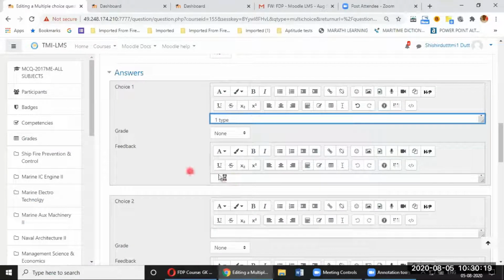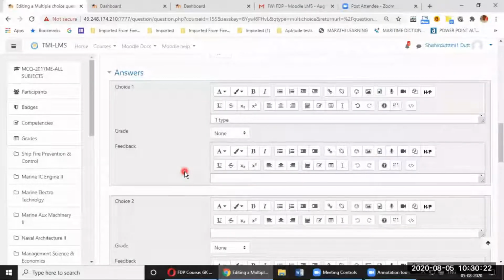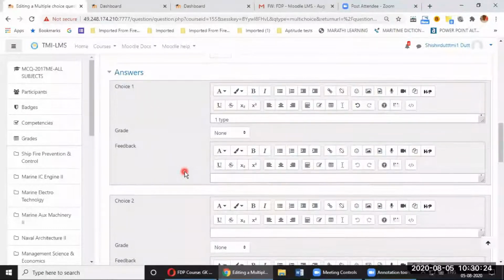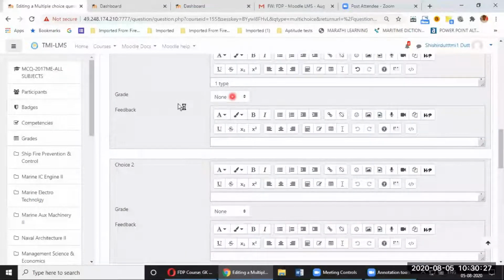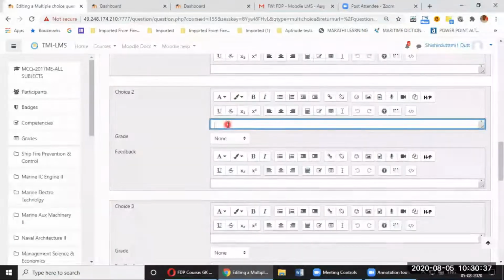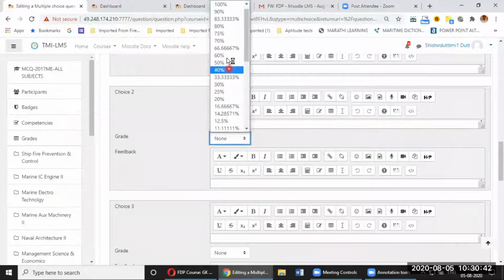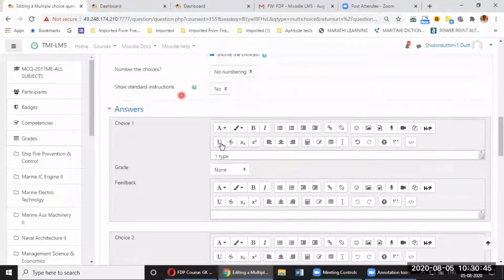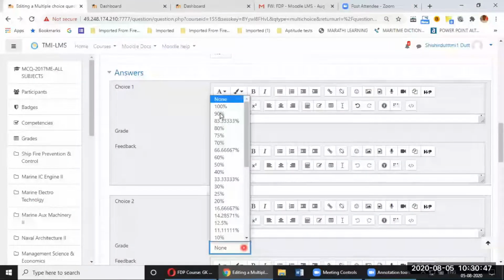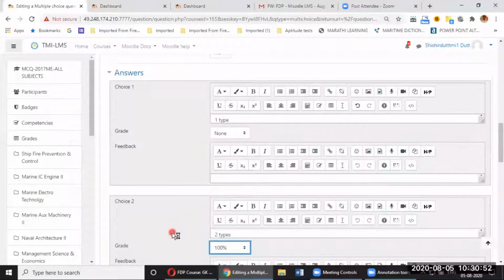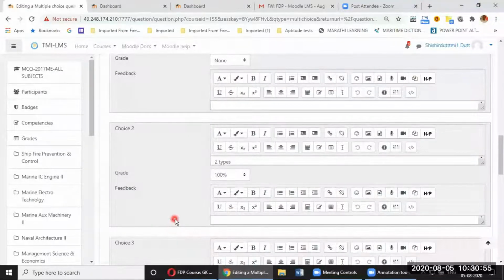Feedback I don't have to give, because by default if my answer is incorrect, the feedback will be wrong answer. Or I can give feedback also. Grade: none, 0 grades. If he answers this, then he or she will not get any grades. Choice 2, I will say 2 grades or 2 types of oils. This is the correct answer. If the student chooses this, then the student must get 100% of the allotted marks, whether it is 1 grade or 2 grades or whatever.